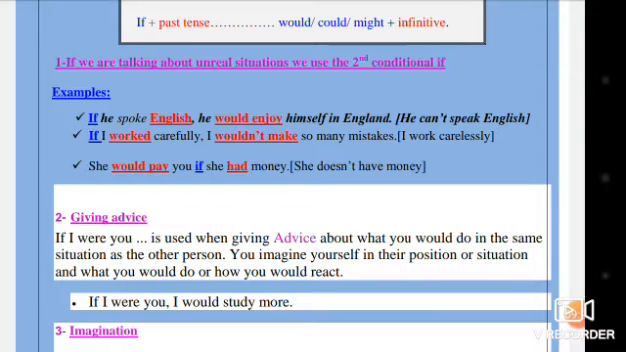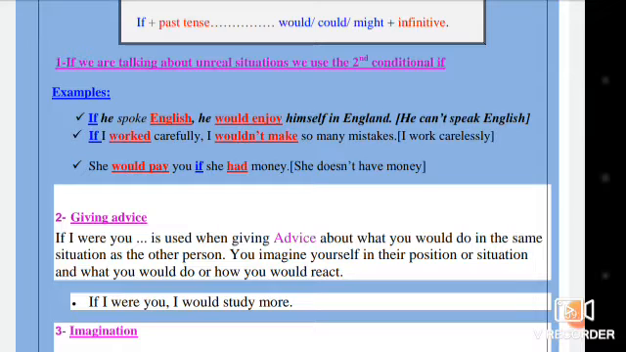For example, if he spoke English, he would enjoy himself in England. It means that he can't speak English. If I worked hard or carefully, I wouldn't make so many mistakes. It means I work carelessly. She would pay you if she had money. It means that she doesn't have money.